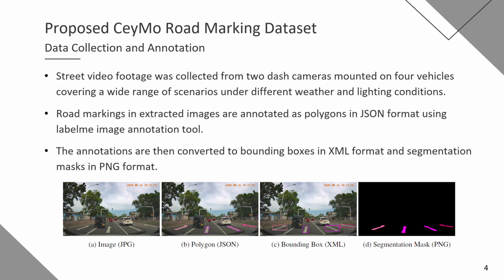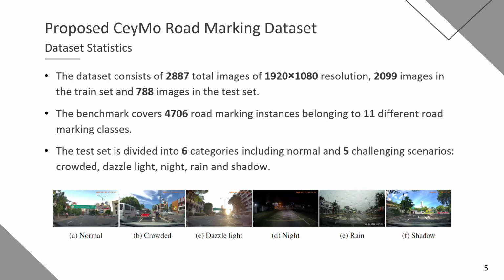Our dataset consists of 2,887 total images with 2,099 images in the train set and 788 images in the test set. The images have a high resolution of 1920 by 1080. The dataset contains a total of 4,706 road marking instances belonging to 11 road marking classes. The test set is divided into 6 categories which are normal, crowded, dazzle light, night, rain, and shadow.